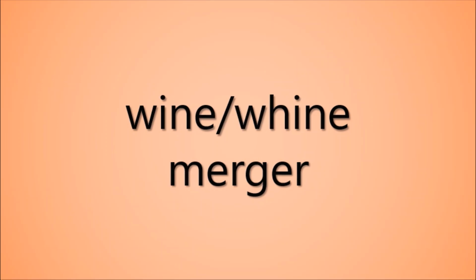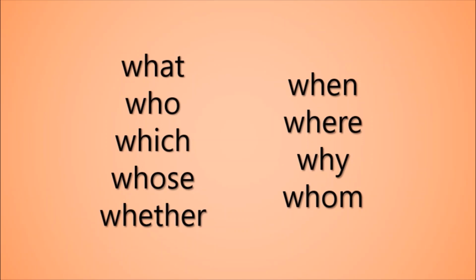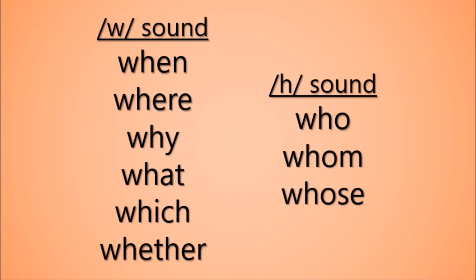Here's a list of words starting with WH in English, which will help us to spot the pattern. If we rearrange these into two lists, one where WH has the W sound, and one where WH has the H sound, you might notice the difference between the two groups.